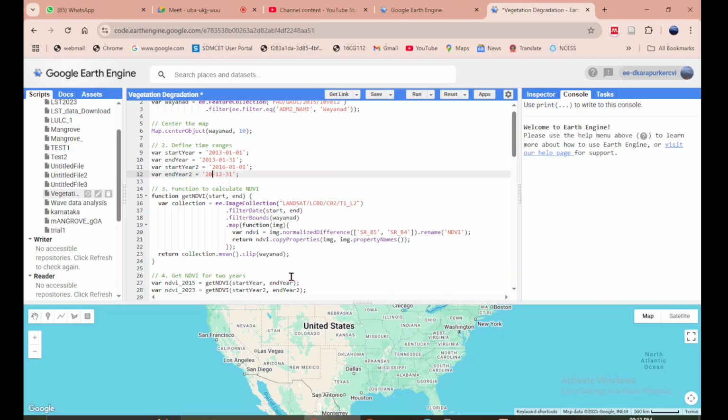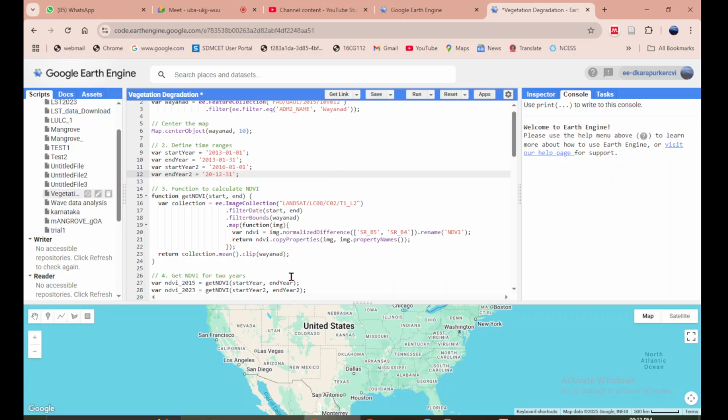Somebody can do for January 2016 to January 2020, and yet another can do January 2020 to January 2025. So January 2013 to January 2016, January 2016 to January 2020, and then January 2020 to January 2025. Abhi, will you be fine doing it for January 2020 to January 2025?